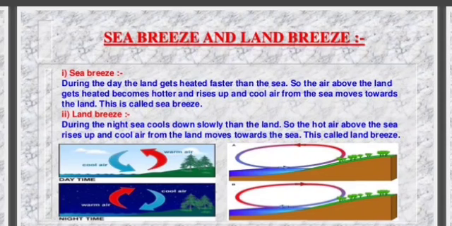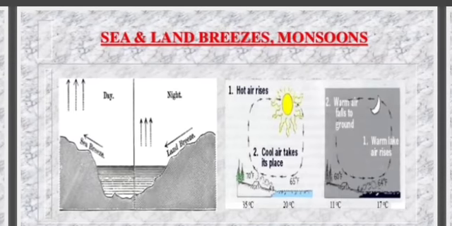Sea breeze and land breeze. Sea breeze. During the day, the land gets heated faster than the sea. So the air above the land gets heated, becomes hotter, and rises up, and cool air from the sea moves towards the land. This is called sea breeze. Land breeze. During the night, the sea cools down more slowly than the land. So the hot air above the sea rises up and cool air from the land moves towards the sea. This is called land breeze.